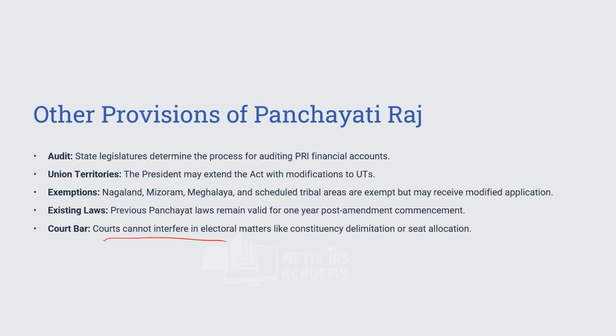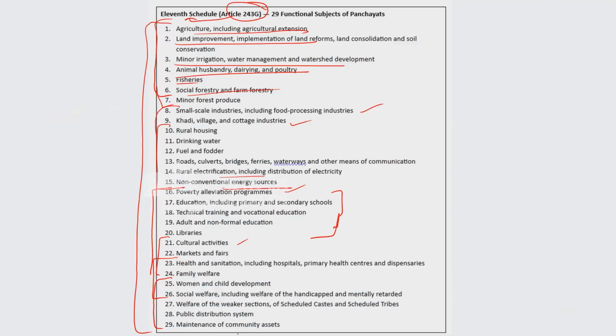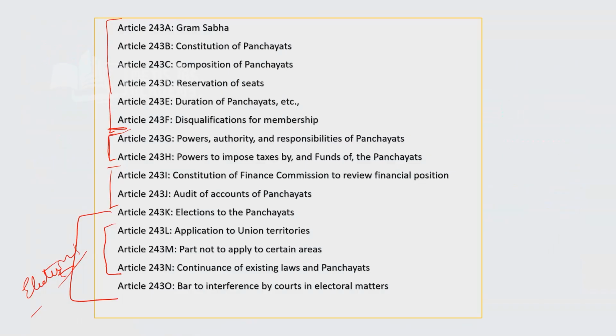Now, other provisions of panchayats apart from this. We have seen what we have seen till now. Why I am repeating again and again is so that you understand all the provisions of the 73rd Constitution Amendment Act. It should not be like, ma'am, I don't know the provisions or I'm facing trouble in remembering all the provisions. The provisions are very easy. First you have the idea. I told you the idea in the first class. Then based on the idea you make a structure, and we have seen the structure and composition.